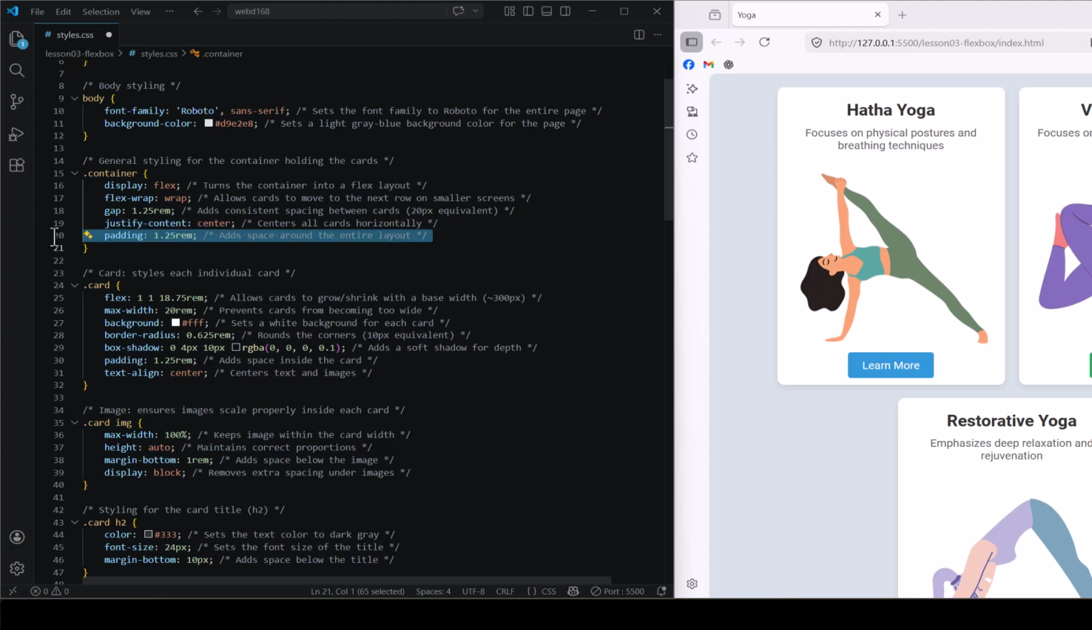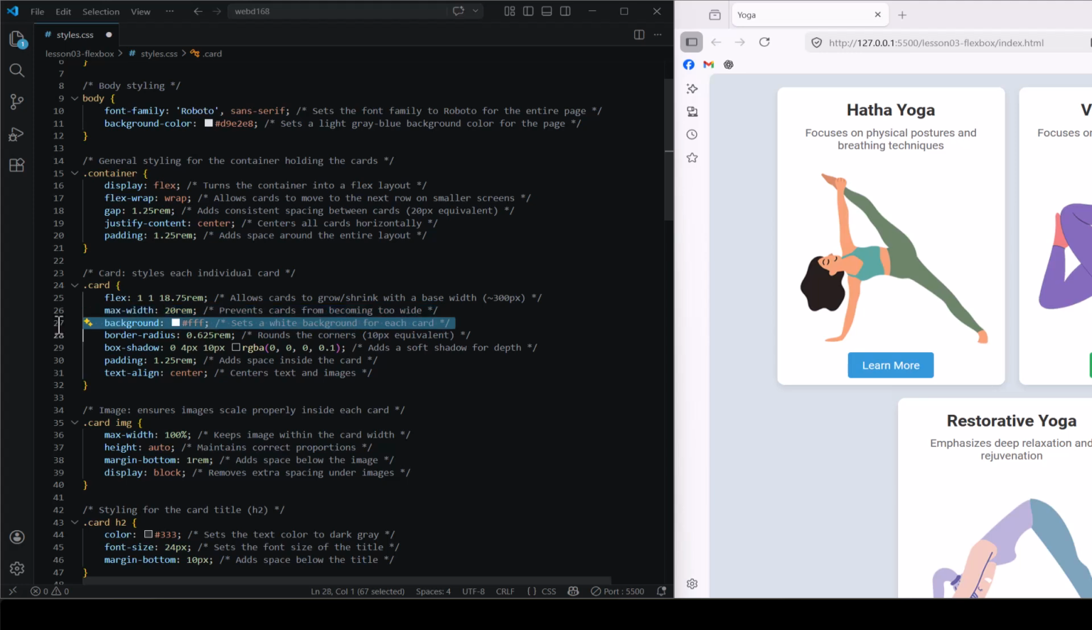Finally, I'll add padding around the container to give the layout some breathing room. Now let's move on to the card styling. Each card uses the flex property with the value of 18.75 rem. This allows the cards to grow and shrink depending on the screen size, while starting at a base width of about 300 pixels. We also add a max width so that the cards don't become too large on wider screens.